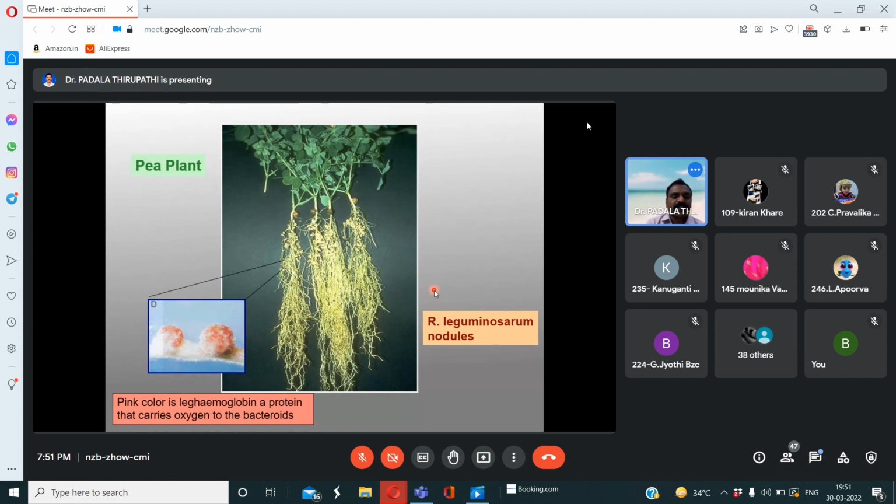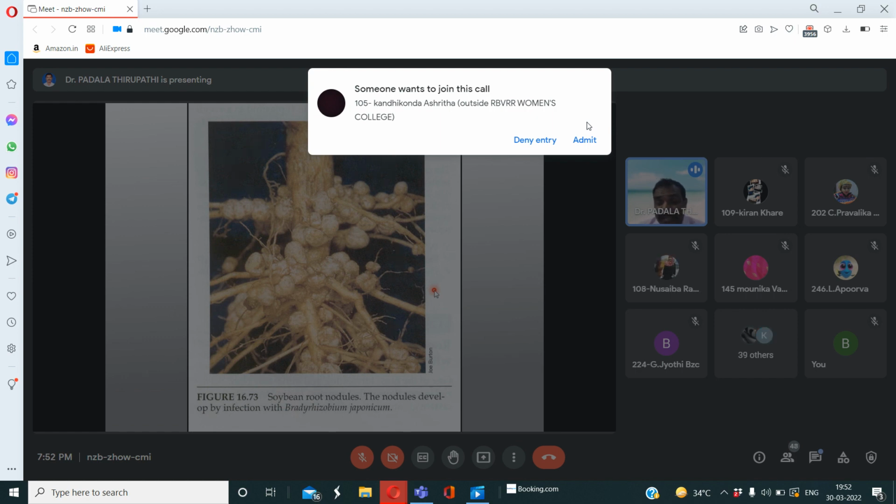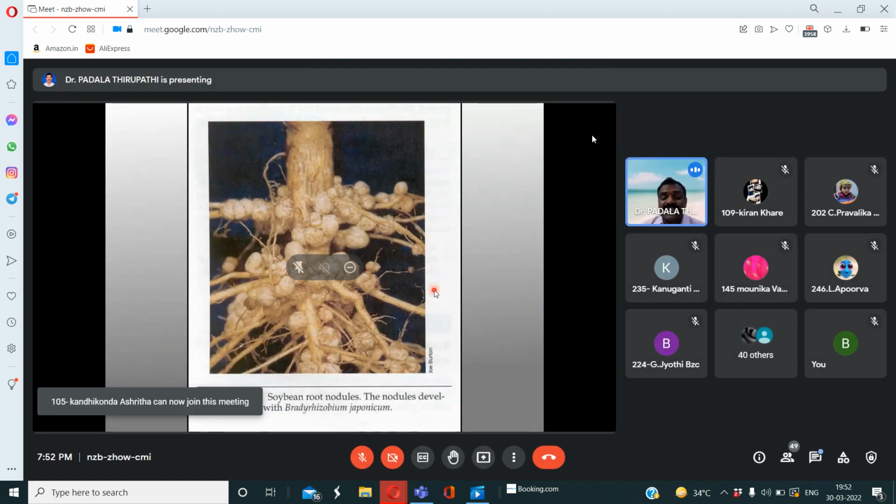Leguminous organ. Okay, so inside the root nodule, when we cut or break it down or take a section, inside the root nodule we clearly observe a light pink color. That is nothing but leg hemoglobin, a protein that carries oxygen to the bacteroids. So that leg hemoglobin acts as an oxygen scavenger. See here, it is a soybean plant.